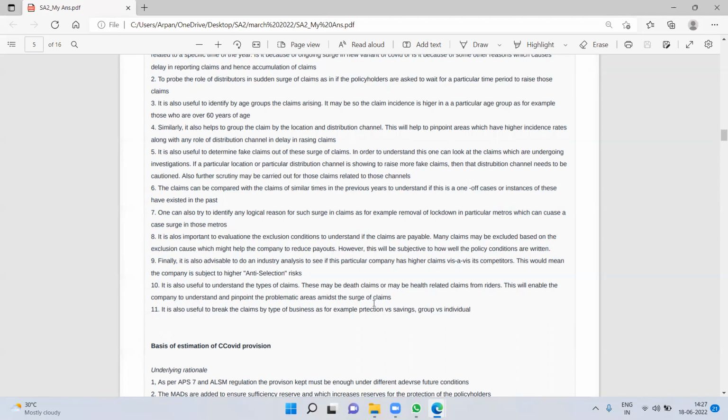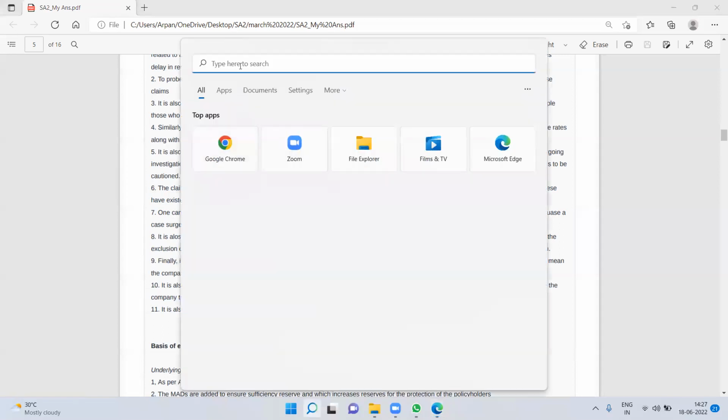Yeah. And apart from that, I think there's one more thing which we can ask, whether it's the overall business that has grown due to which the claims have grown, or it's just the existing business due to which we have the higher claims. Right, fair point. So I think maybe it's a good idea to write those.